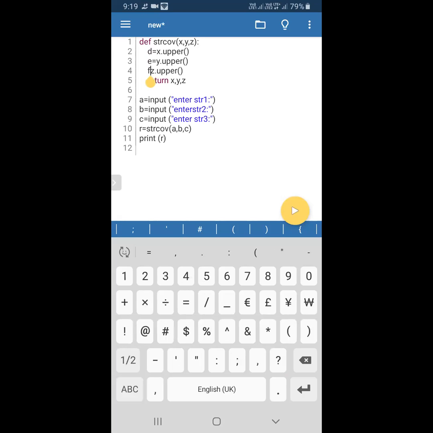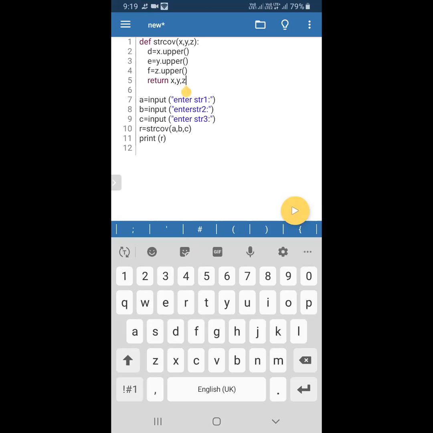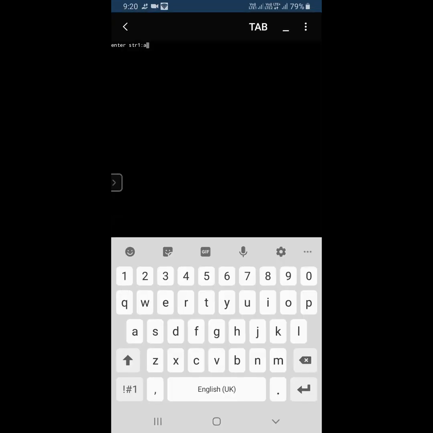I'm just passing d comma e comma f. So it will return the values. I'm executing again. Year and week. Now you can check it.